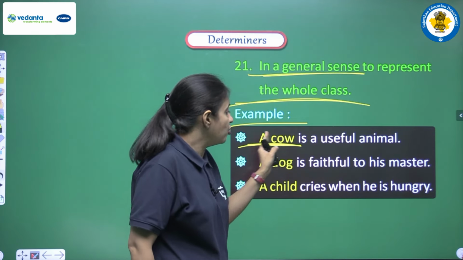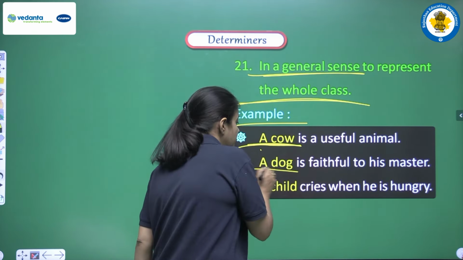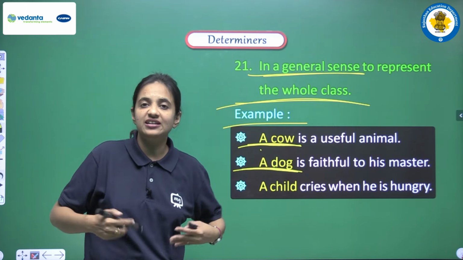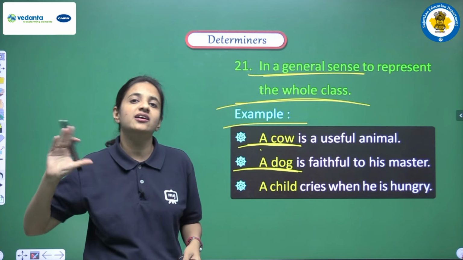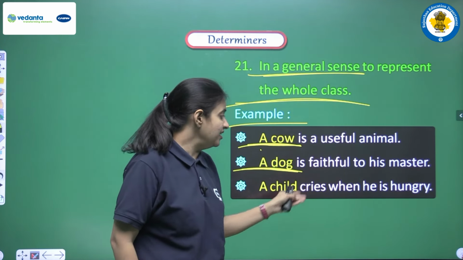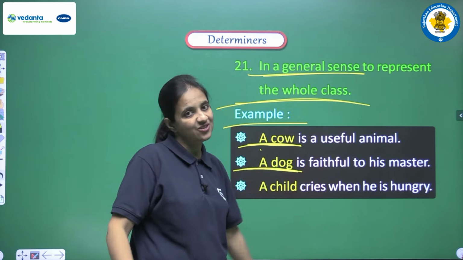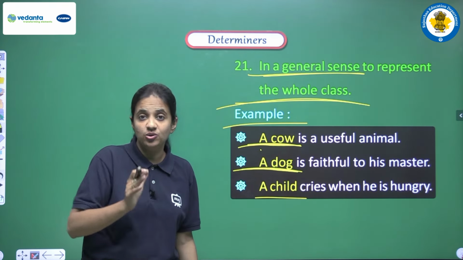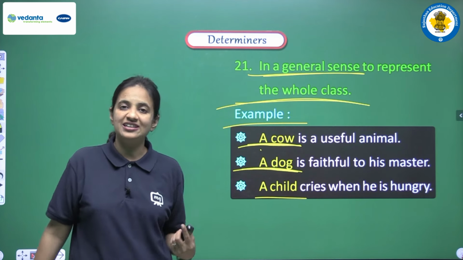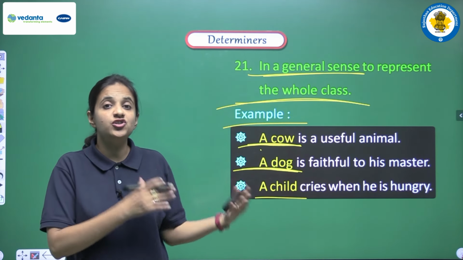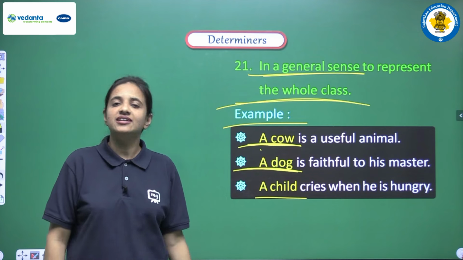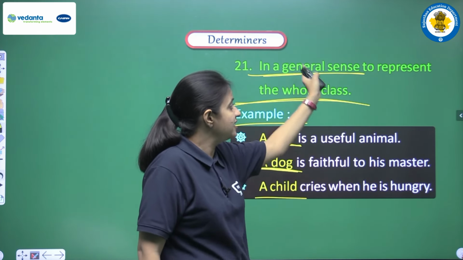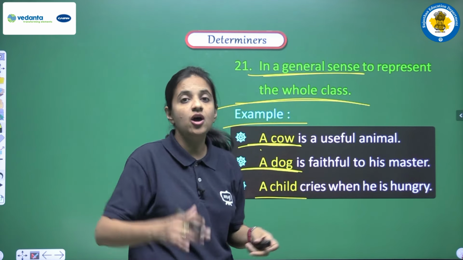Similarly, a dog is faithful to his master. Here also we are not talking about one dog only, we are saying a very general thing related to the entire dog class. Next is a child cries when he is hungry. Again, it's a very general thing, and we are not talking about one particular kid, but we are saying a general thing related to all children. So in this manner we can use articles a and an when we are trying to indicate a very general sense, a sense that represents the whole class.